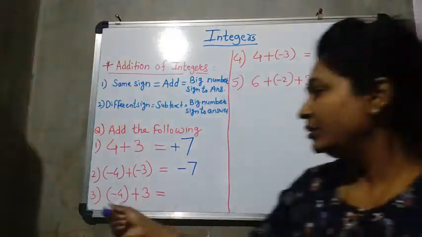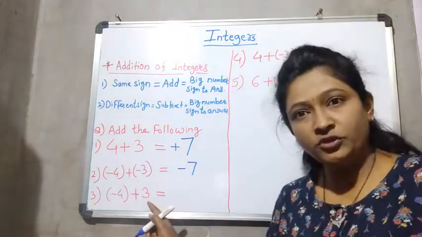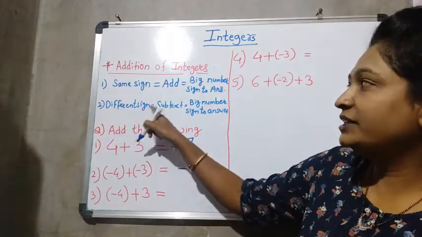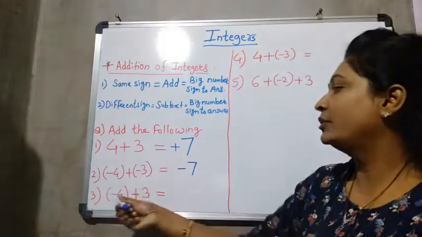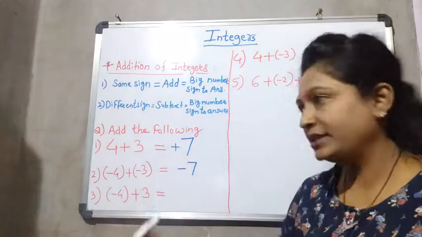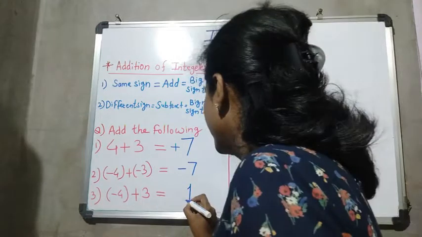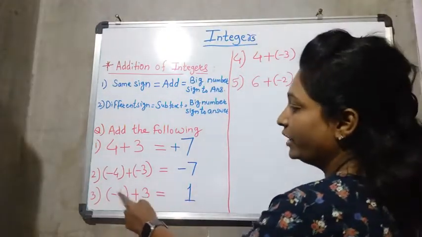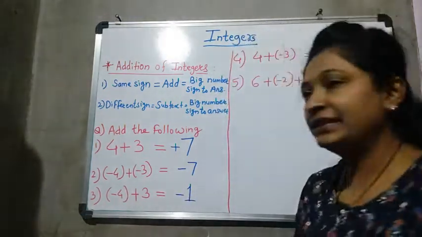Now here see, both numbers are different. 4 has a negative sign and 3 has a positive sign. Now, if a different sign is there, what are we doing? If different signs are there, then we have to subtract. The question is add the following, but still we have to subtract these numbers. Why? Because they have different signs. So 4 minus 3, the answer is what? 1. And the big number. Now here the big number is what? 4. 4 is bigger and 4 has which sign? Minus sign. So the answer is minus 1.